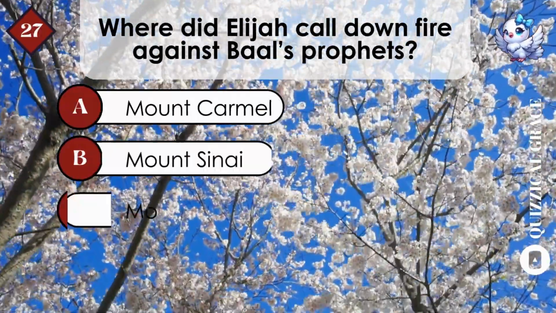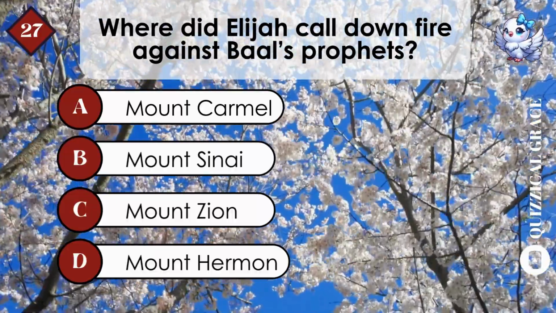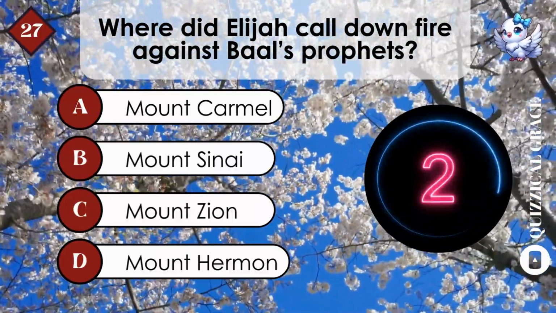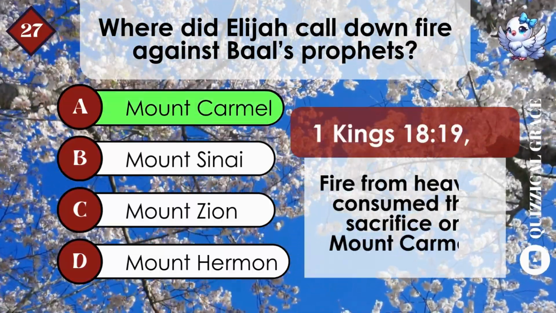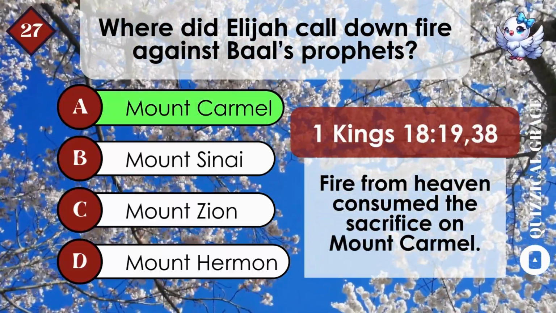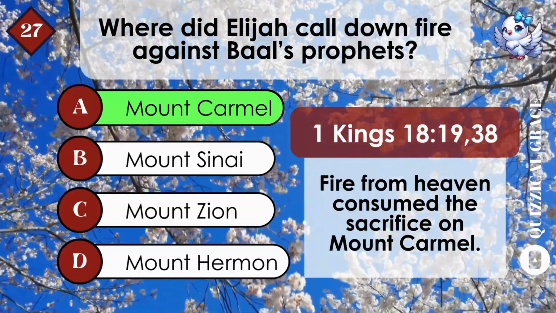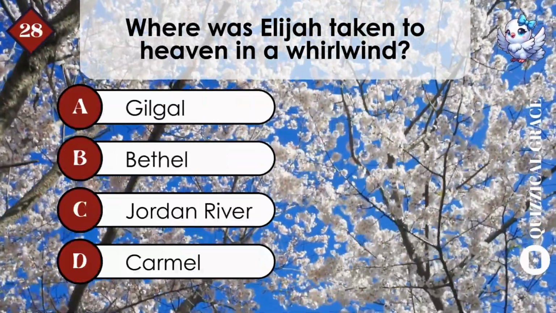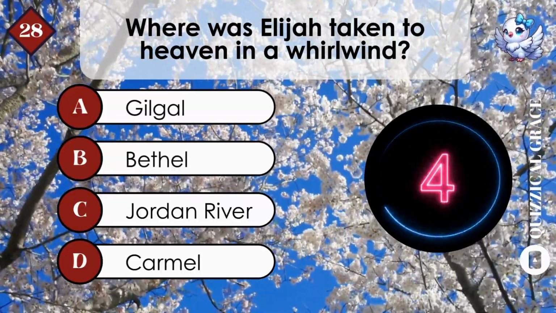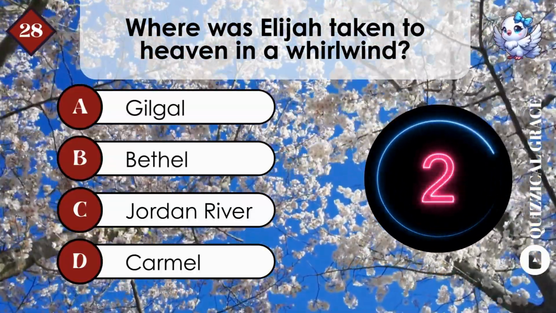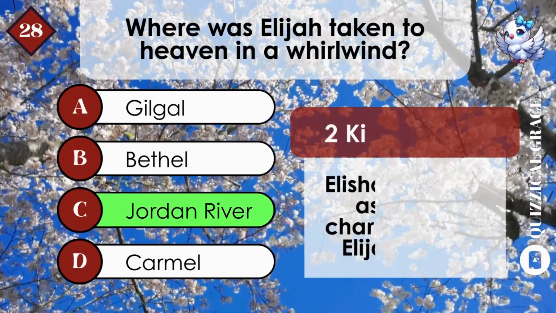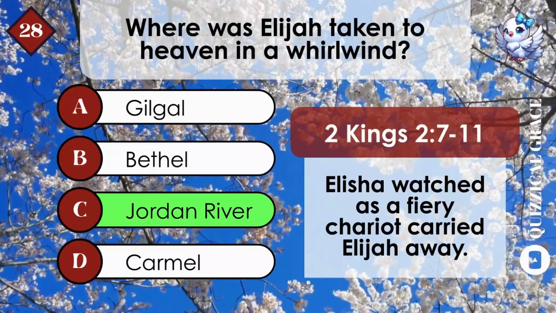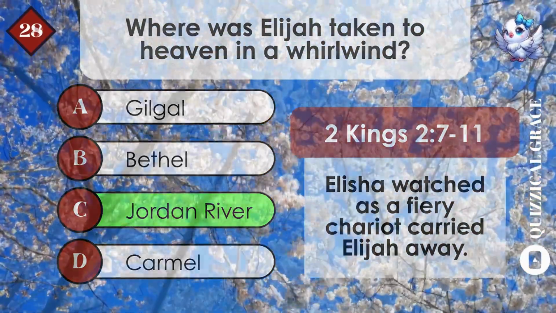Where did Elijah call down fire against Baal's prophets? A. Mount Carmel. Fire from heaven consumed the sacrifice on Mount Carmel. Where was Elijah taken to heaven in a whirlwind? C. Jordan River. Elisha watched as a fiery chariot carried Elijah away.